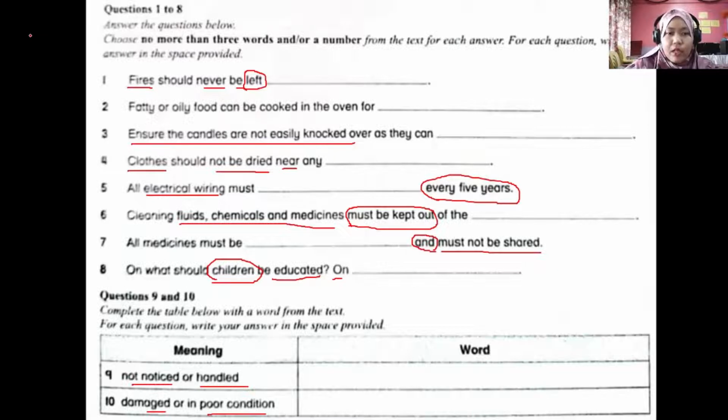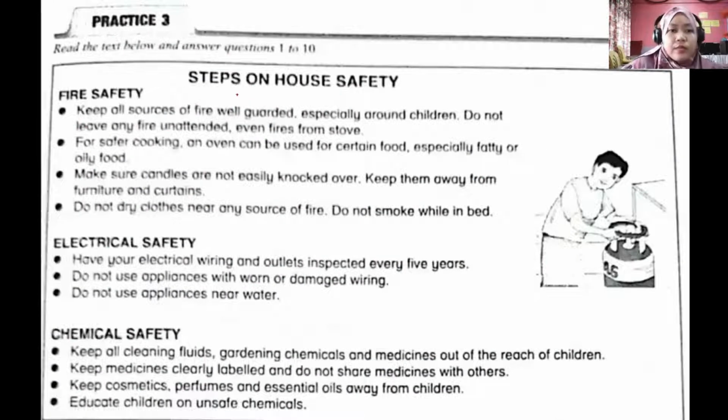Now we already know all the requirements of the questions, all the clues here in the questions. Now let's discuss the passage together. The passage for practice 3 is quite simple. The topic is about steps on house safety. There are 3 main elements here. The first one is fire safety. Some of the tips for fire safety.